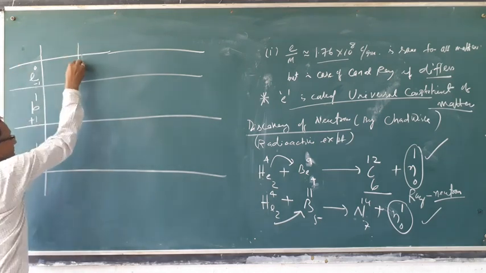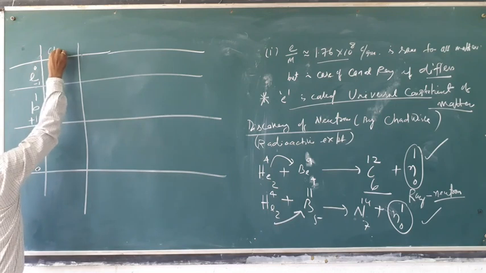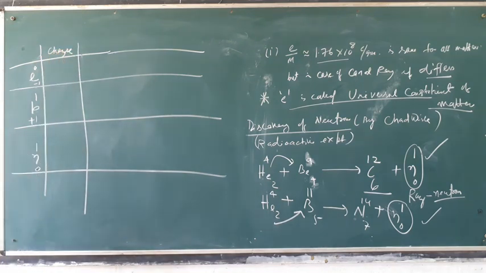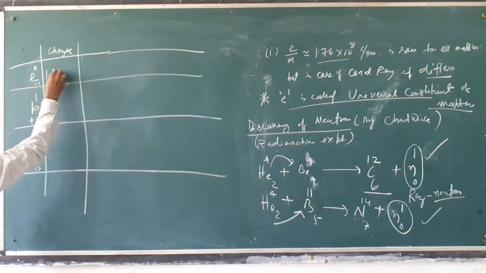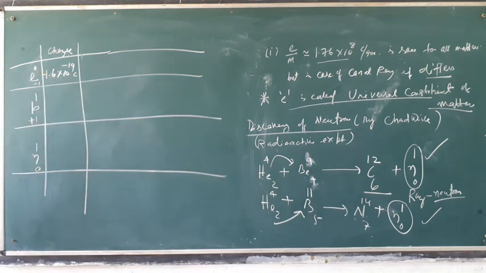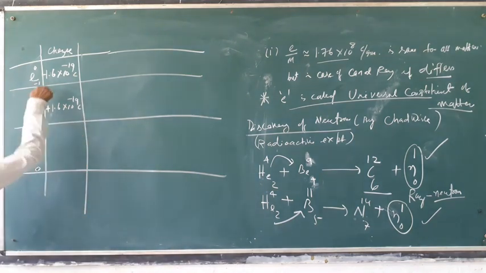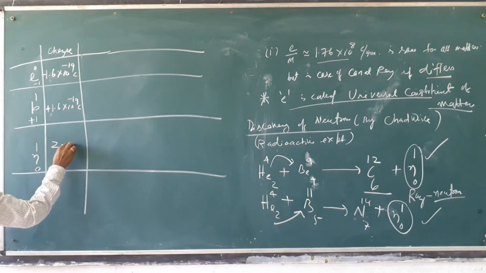Then, what is the charge? Electron charge is taken as 1.6 into 10 to the power minus 19 coulomb, that is negative sign. For proton the charge is 1.6 into 10 to the minus 19 coulomb, it is plus sign. Charge value is the same, this much of coulomb, very low charge, 10 to the power minus 19, very low charge. This one is taken as positive charge, that one as negative charge, and neutron charge is 0.